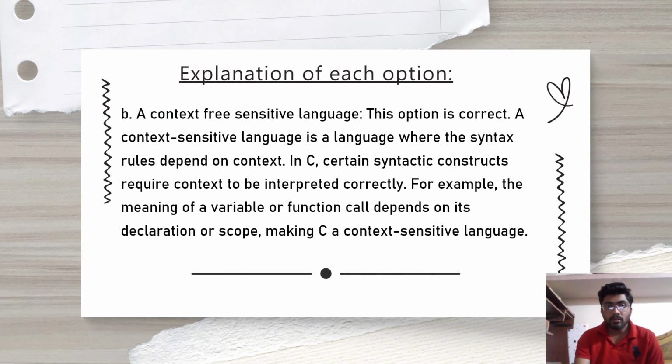Option number B, a context-sensitive language. This option is correct. A context-sensitive language is a language where the syntax rules depend on context. In C, certain syntactic constructs require context to be interpreted correctly. For example, the meaning of a variable or function call depends on its declaration or scope, making C a context-sensitive language.